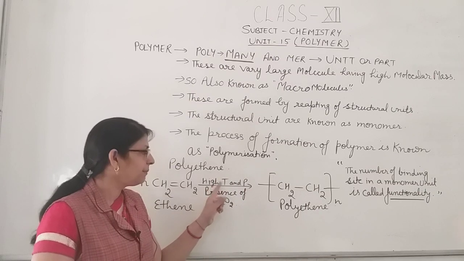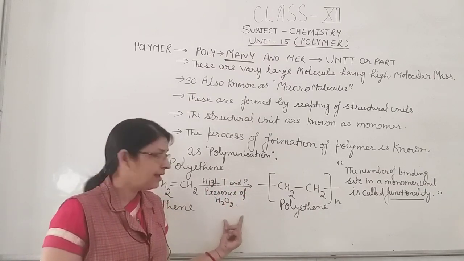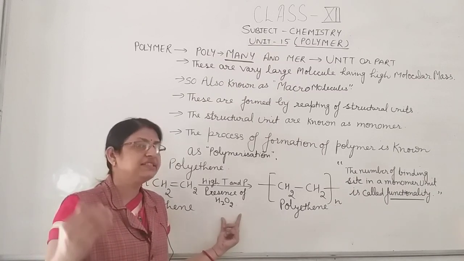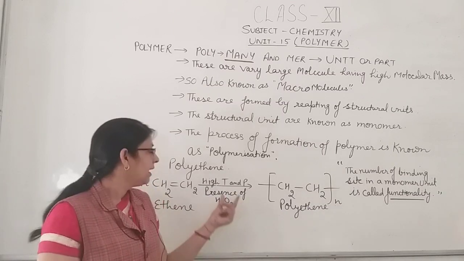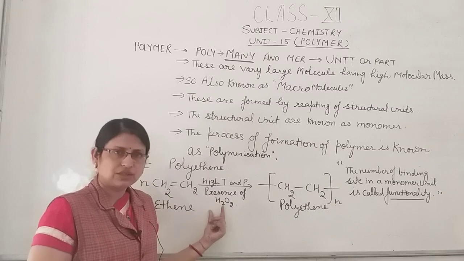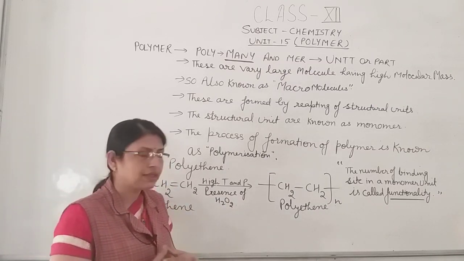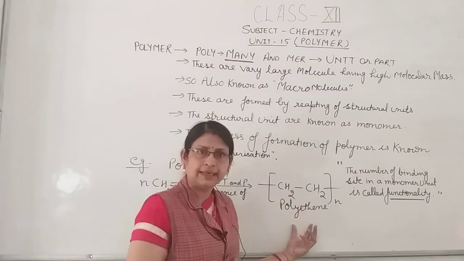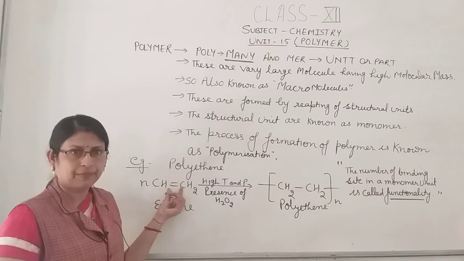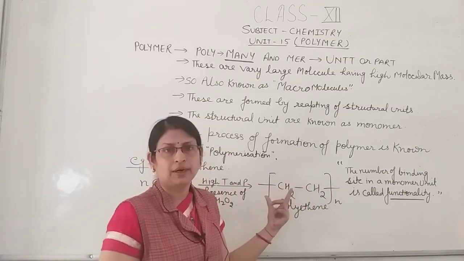The condition is high temperature and pressure, or in the presence of a catalyst. Generally the catalyst is peroxide, H2O2, or traces of oxygen. In the presence of high temperature, pressure, and peroxide, ethene molecules combine with each other and form polythene. At that time the double bond of ethene breaks up, and two single bonds are formed.